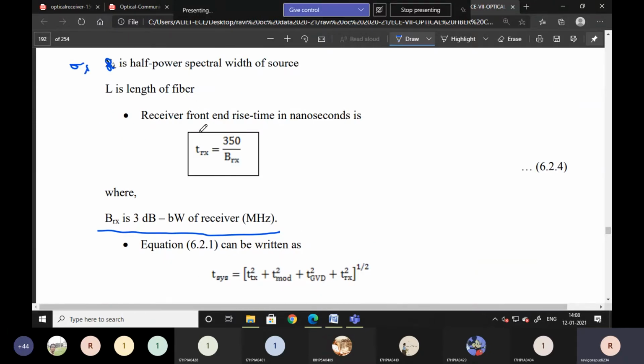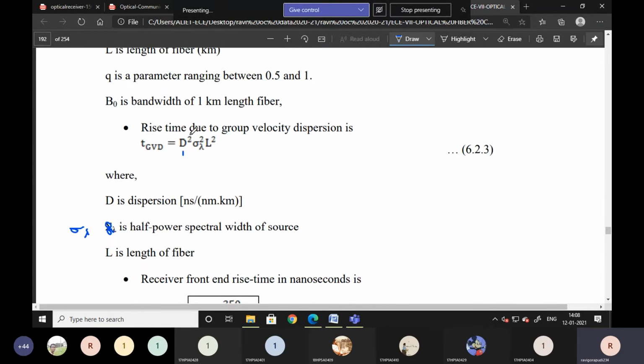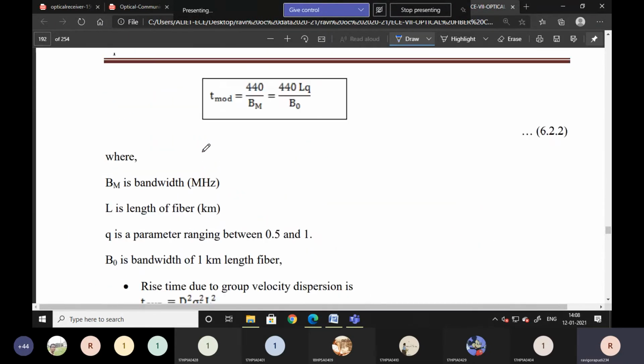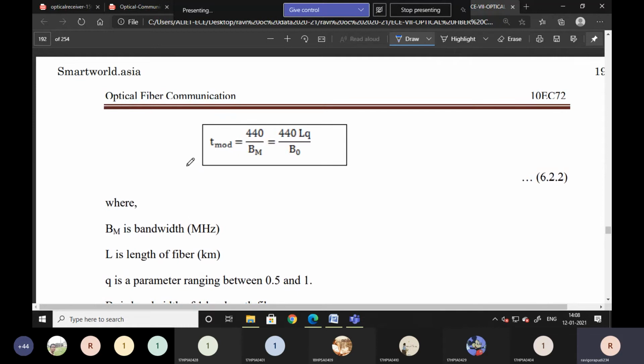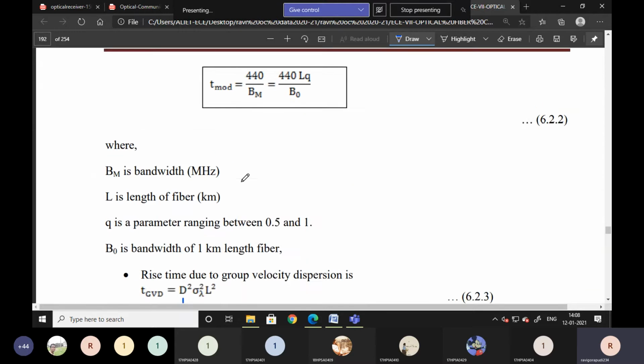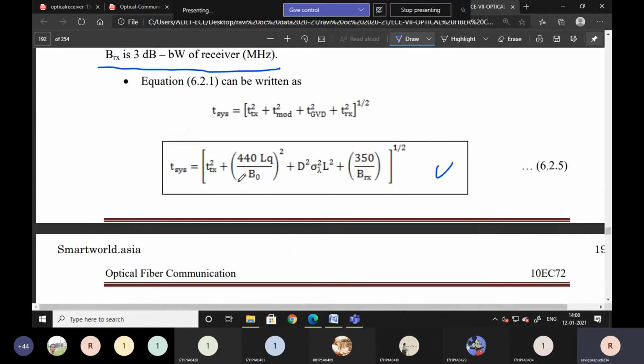All those, the receiver rise time, the GVD rise time, and the modal dispersion rise time Tmod, you have to substitute in this formula. Then the formula becomes like this.